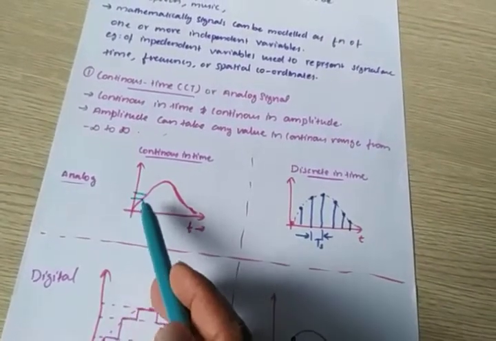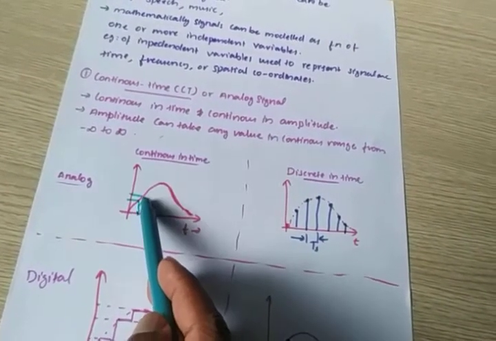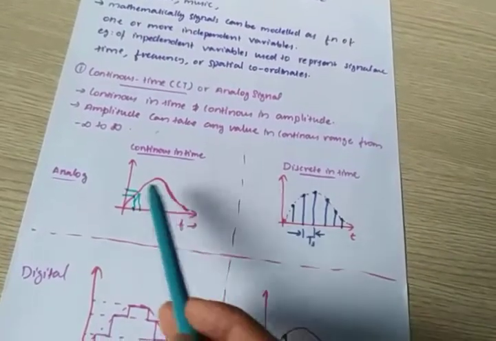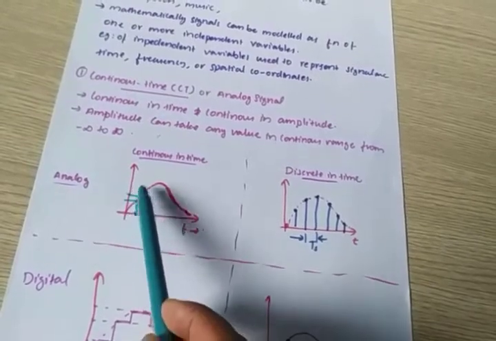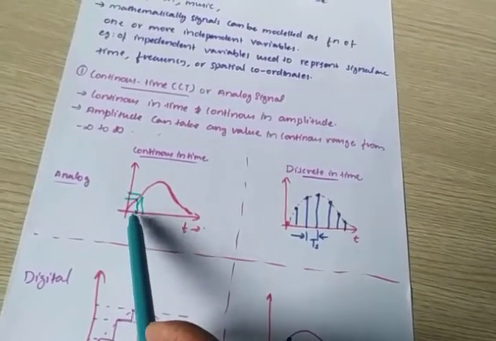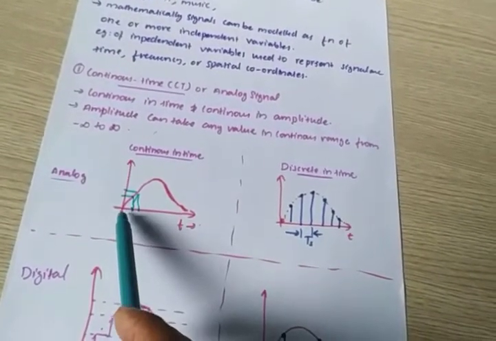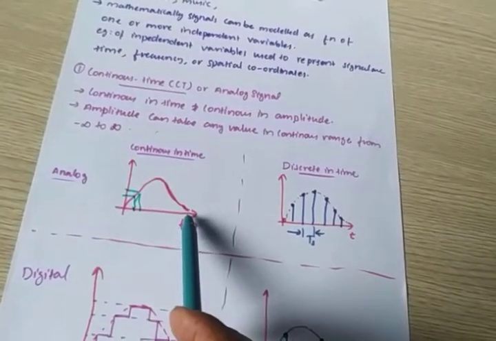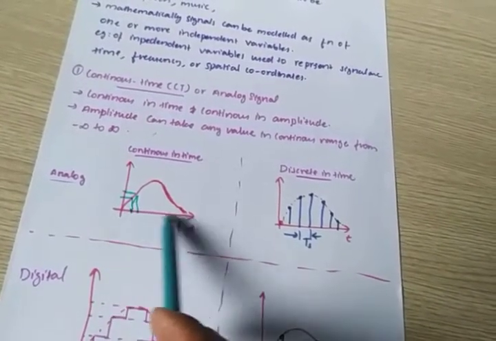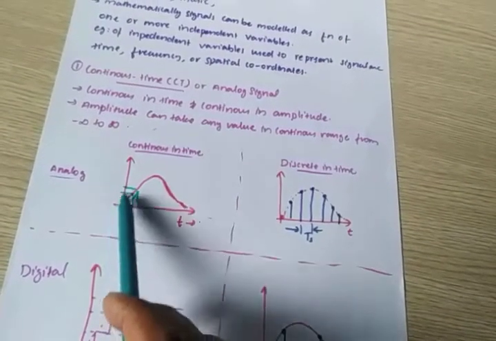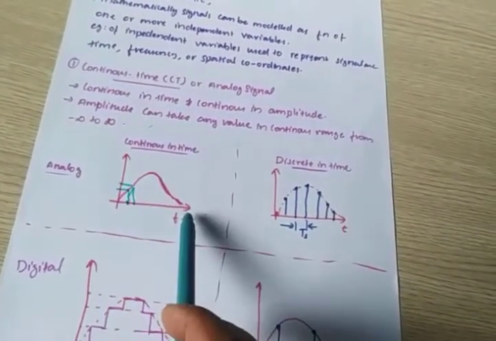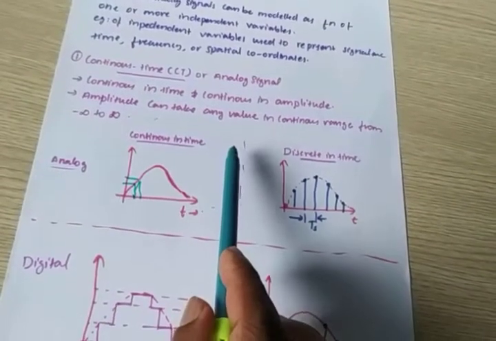Again, for another time, it has an amplitude. Like that, it is continuously varying. For each and every time, it has an amplitude. For example, taking the range from 1 second to 5 seconds, for each and every minute value it has an amplitude, and the amplitude is continuous. That's why it is continuous in time.